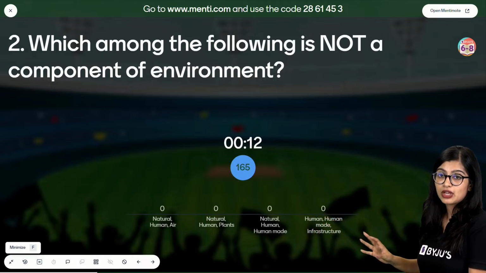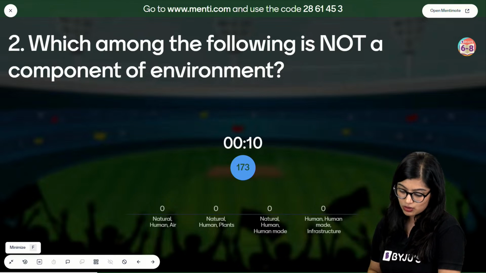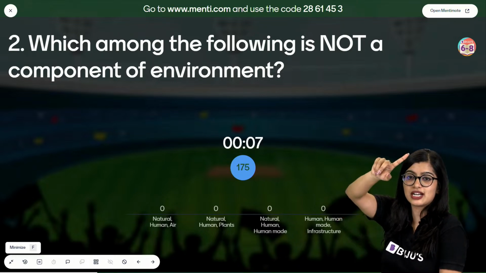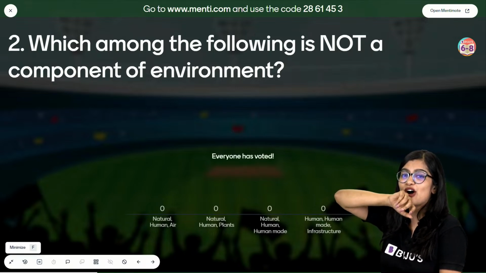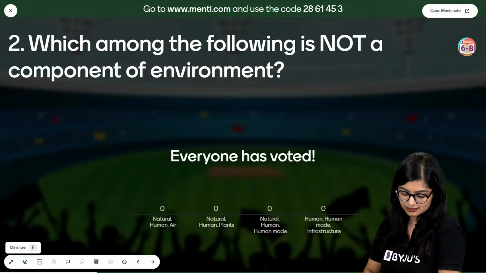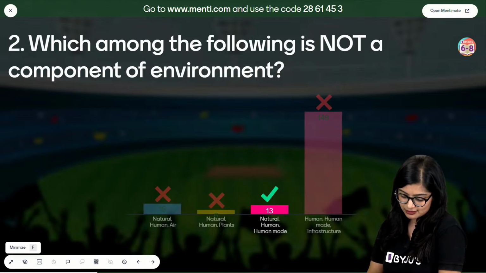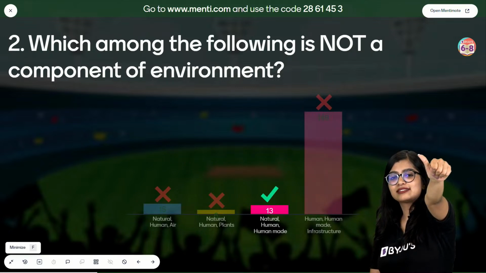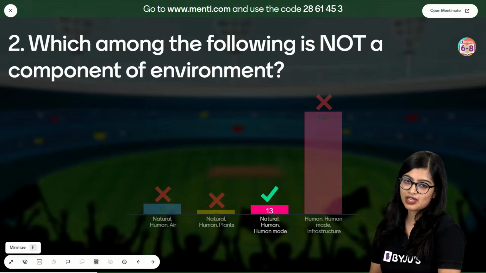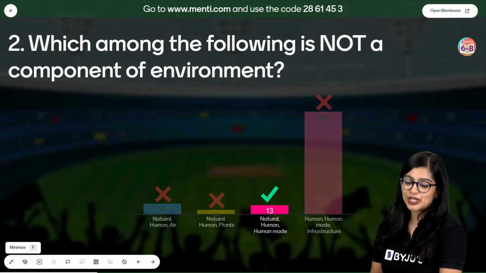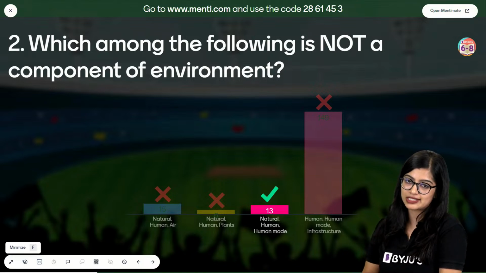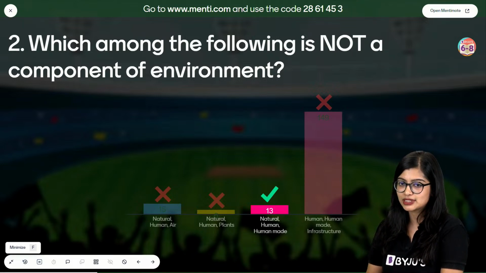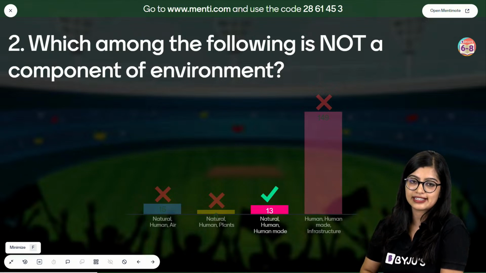Read the options. Which among the following is, oh, there's a small issue with the question. It is which among the following is a component. Students, there was a mistake in the question. The question was supposed to be which among the following is a component of the environment, which is why natural human made was there. Oh man, Menti glitches. It has started to happen.